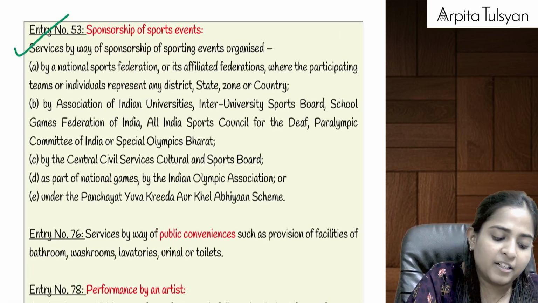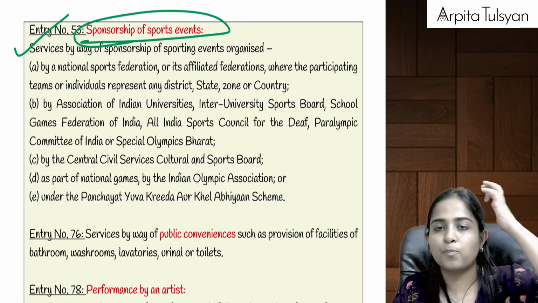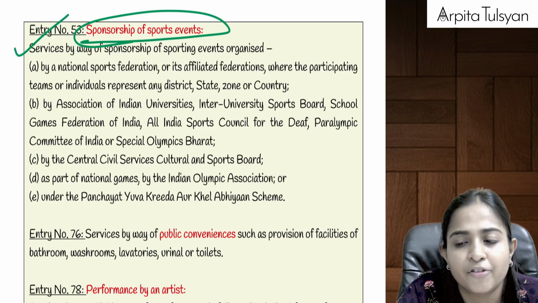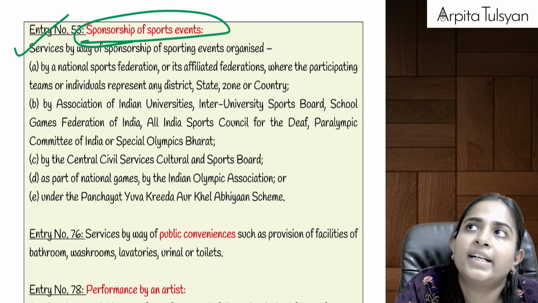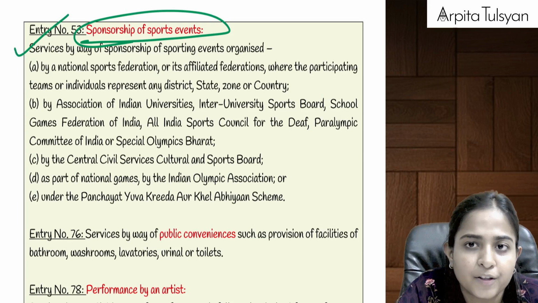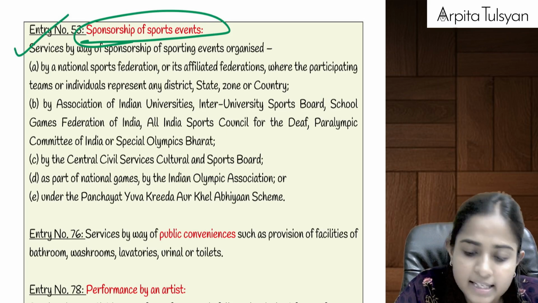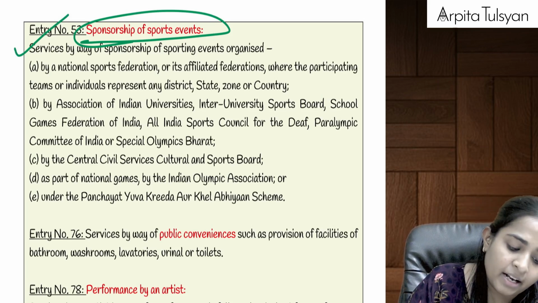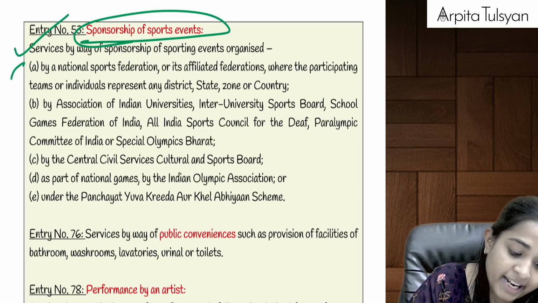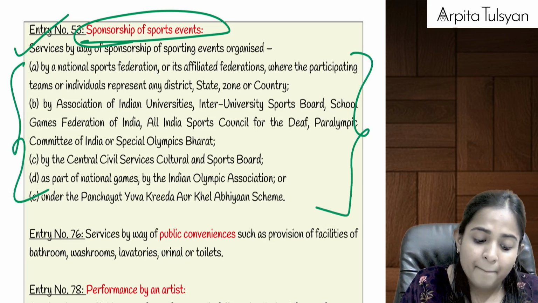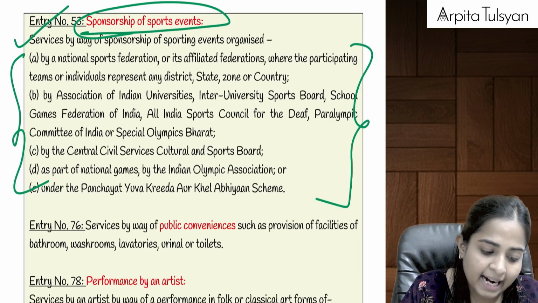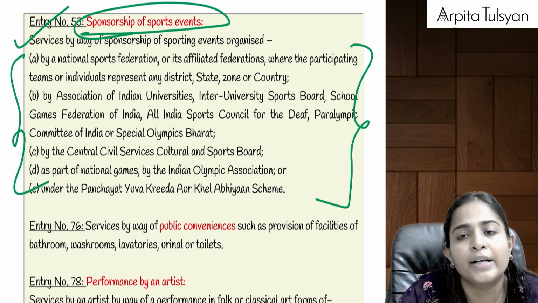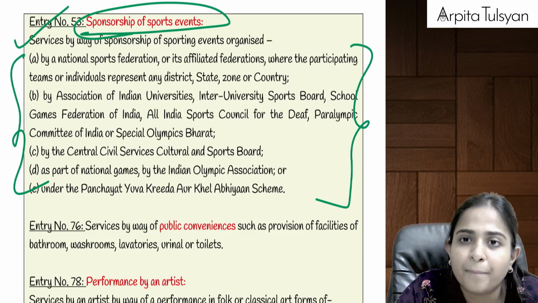Right? Then after that, sponsorship of sports event. In RCM, we had studied about sponsorship activities, reverse charge mechanism. Sponsorship services provided by any person to a body corporate or a partnership firm will be liable to tax under RCM. Now here they are telling, if we are doing sponsorship of any sports event which is organized by those 5 people only, means sponsorship of recognized sporting activities, then that will be totally exempted from GST. Means whatever amount we are going to get in the form of sponsorship money, on that we are not going to collect any GST.